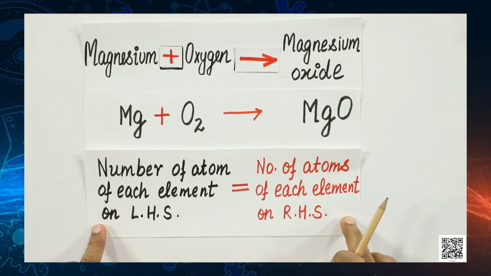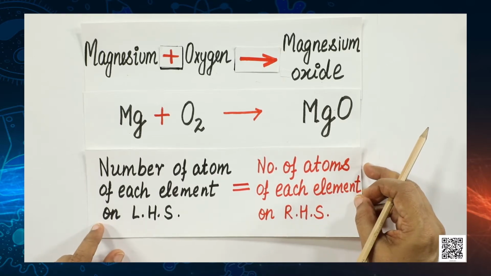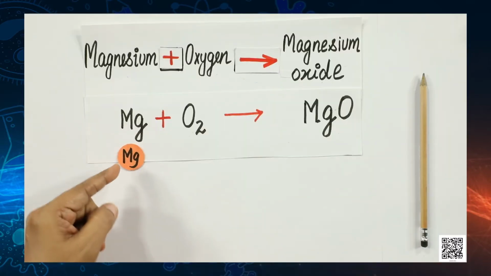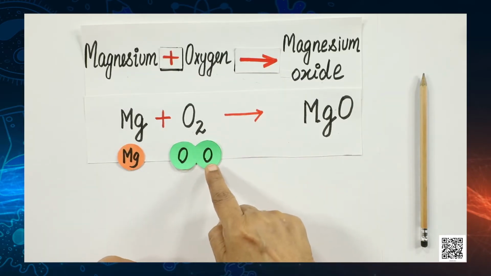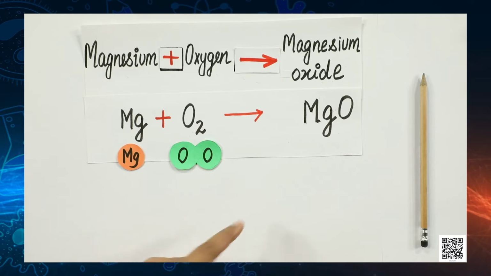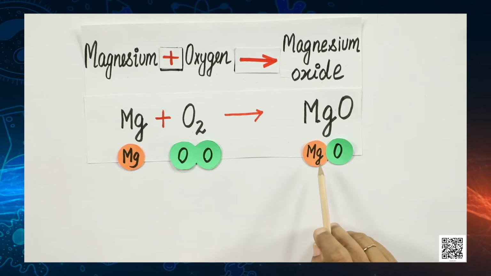Now, in this reaction, let us count the number of atoms of magnesium and oxygen on the left hand side and right hand side. Now, in this chemical equation, in left hand side, there is 1 atom of magnesium. So, I have represented it in the form of this circle here, Mg. Oxygen molecule, which is made up of 2 atoms of oxygen, is represented by 2 circles of oxygen, and here we have magnesium oxide. So, how do we represent this magnesium oxide? Well, this magnesium oxide can be represented by this.